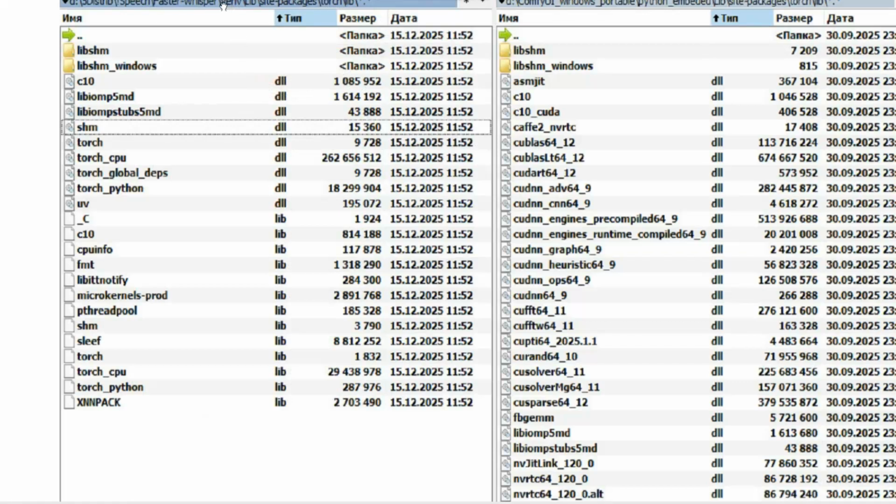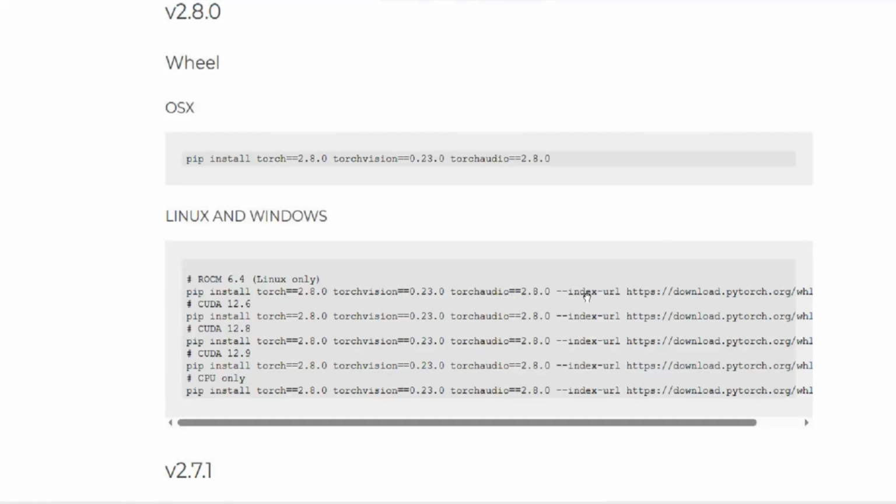Okay, I entered the folder with the Python virtual environment, into lib, site-packages, the torch lib subfolder, and I saw that there was a torch CPU file but no torch CUDA file. Then I went to the torch library website, noting that my video card has CUDA capability version 6.1, and I decided to install not the newest version of torch, but version 2.8.